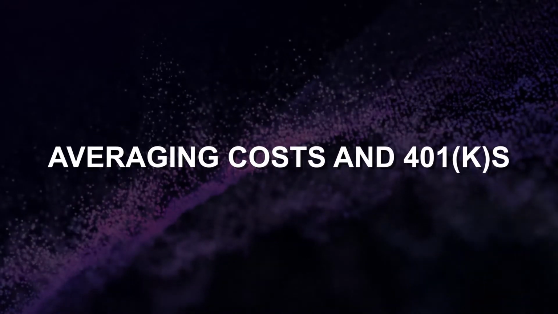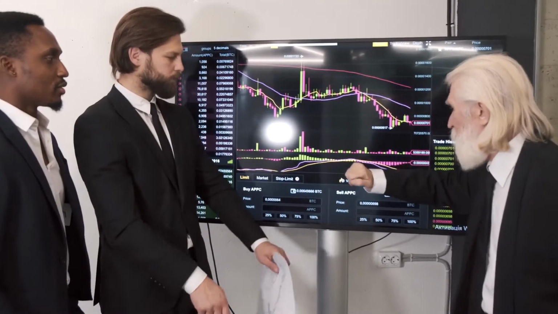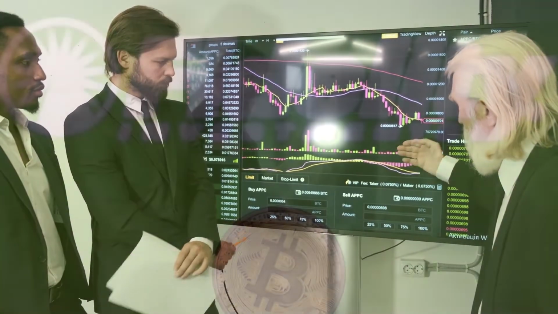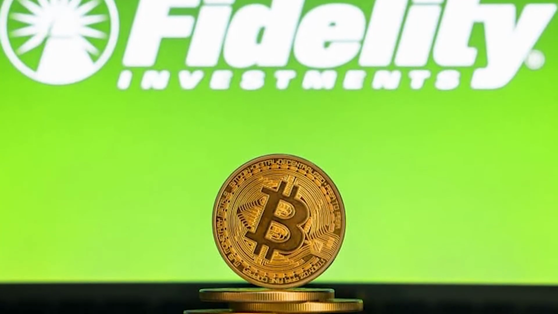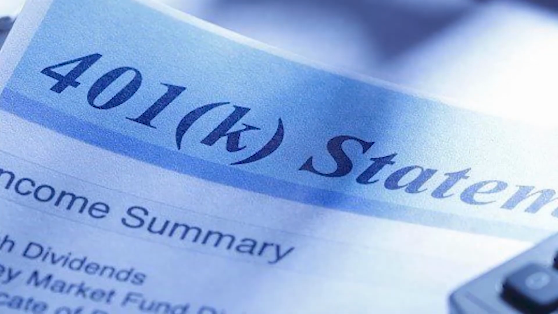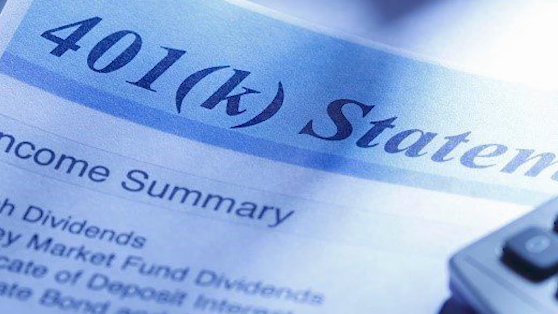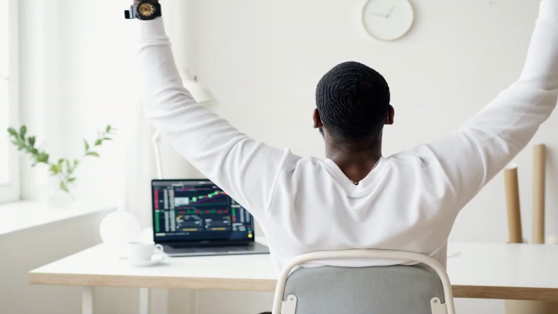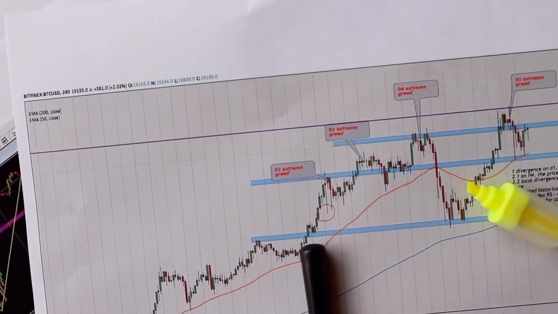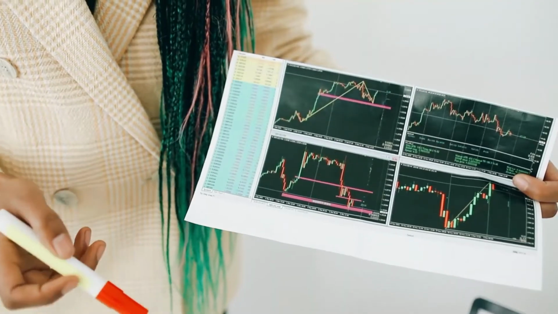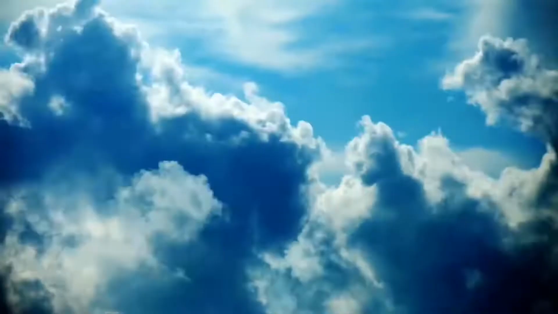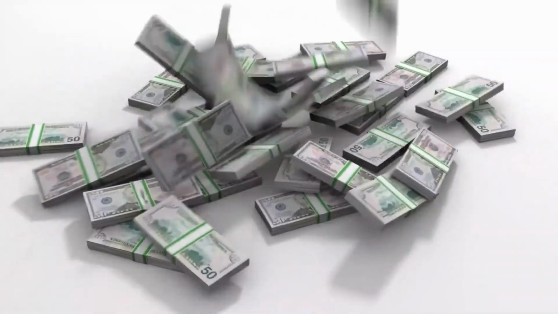Averaging costs in 401(k)s. Millions of people have used the dollar cost averaging strategy in their 401(k) accounts. According to Fidelity Investments, 401(k) account balances reached a record high in 2021. Due to the special regulations that apply to 401(k) accounts, practically everyone who uses one as a vehicle for investing employs a DCA strategy. Whenever an investor utilizes DCA as their wealth building method, the accounts begin by gradually building up. But after enough time has passed, there are sizable assets in the account.